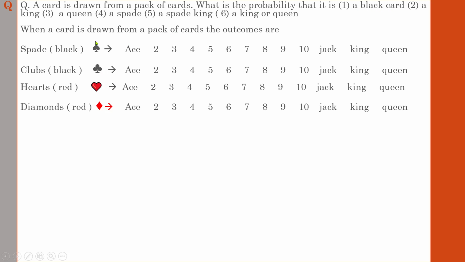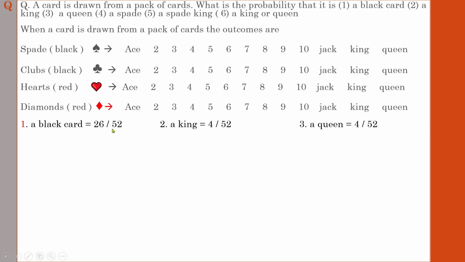So probability of getting a black card means this set can be a probability of getting this one, or the probability of getting this one. So the probability of getting a black card means including these 2 sets. So probability can be written as a black card. Probability means 26 divided by 52. So how did we get 26? 26 means there are 2 sets having black cards. I have mentioned that one set consists of 13 numbers. So this one also has 13 numbers. So if you add together, you will get 26.